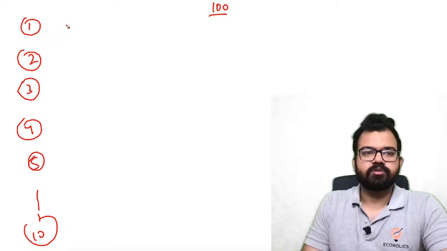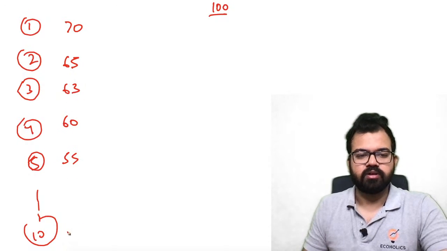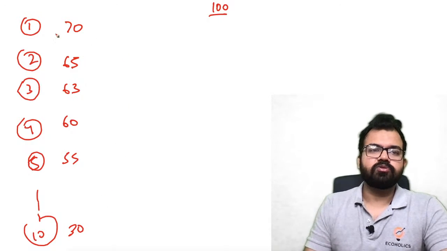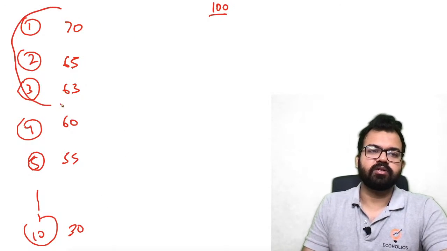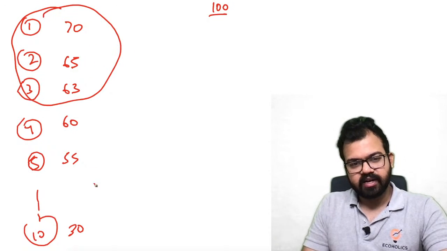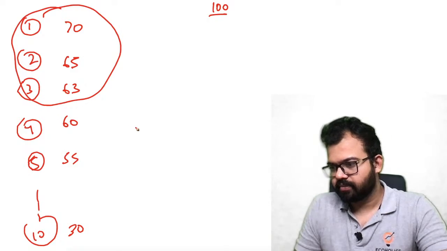Some students get 70, another 65, then 63, then 60, 55 and so on. The 10th student will get around 30. Now if they want to take the first 3 students, then 63 is a good score. So it's relative. I hope we will be able to understand the idea behind it.